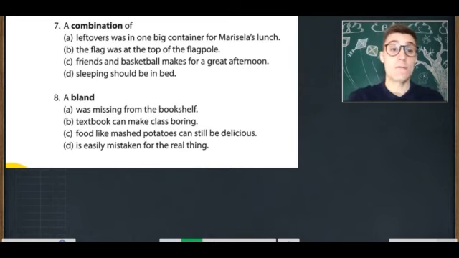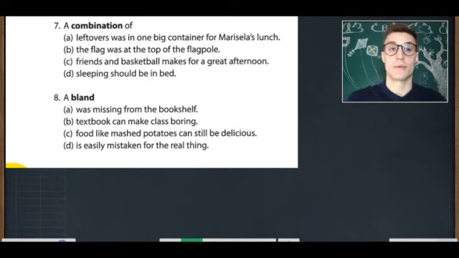A combination of A, leftovers was in one big container for Maricella's lunch. Maricella's, that's a girl's name. A combination of B, the flag was at the top of the flagpole. A combination of C, friends and basketball makes for a great afternoon. A combination of D, sleeping should be in bed.